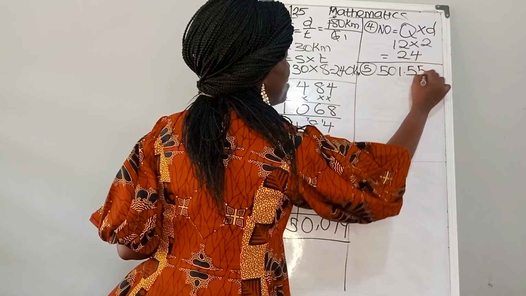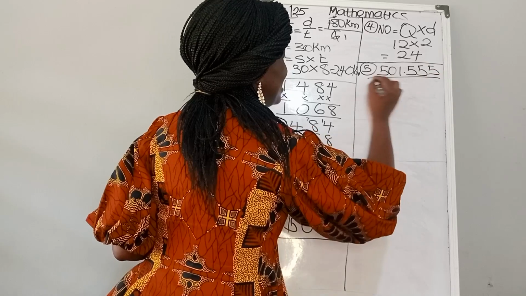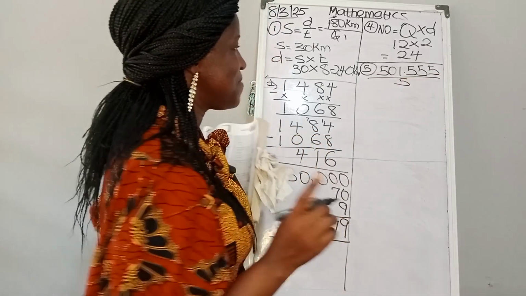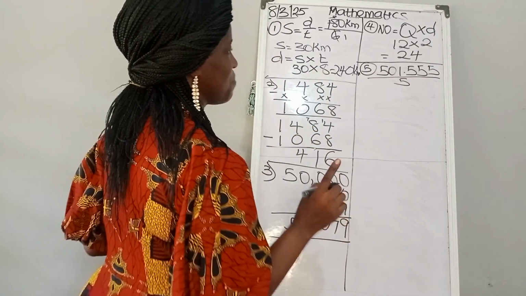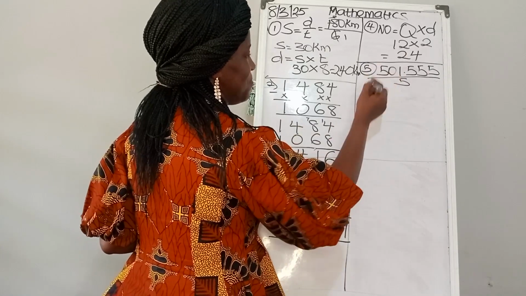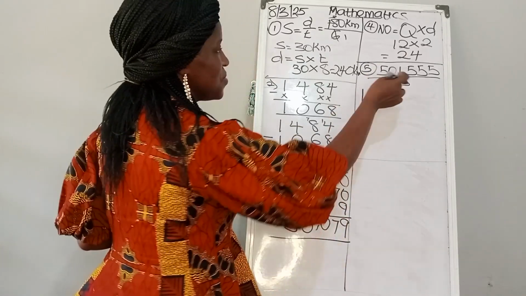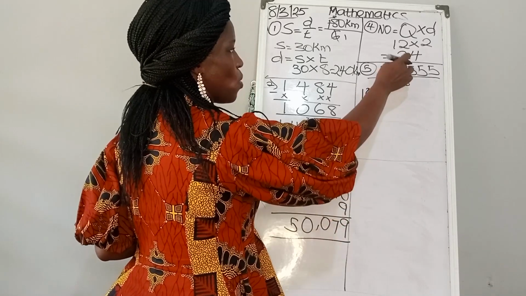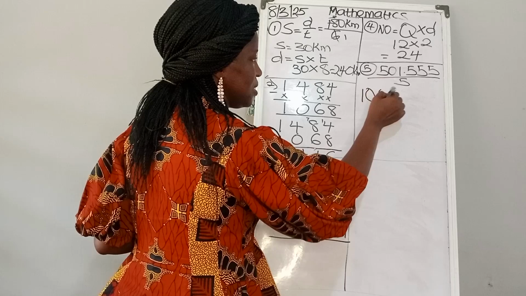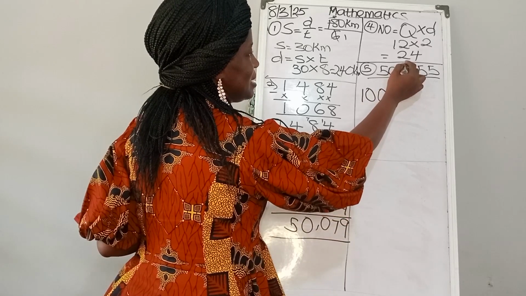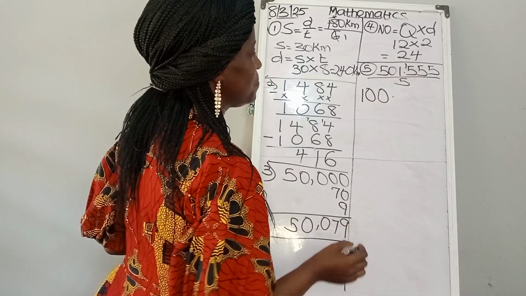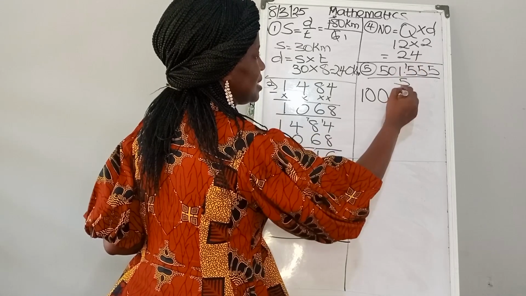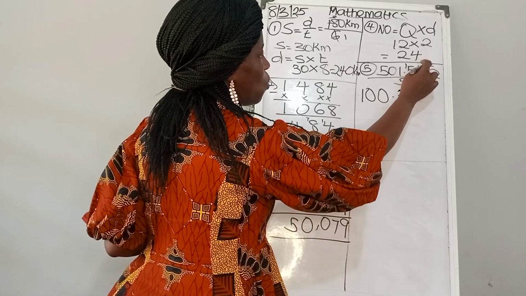Our number 5 question says divide 501.555 by 5. This is a very simple question, but you just have to be careful. 5 in 5 we have 1. 5 in 0 we have 0. 5 in 1 we have 0. Then this one we bring down here, making 15. 5 in 15, that is 3. 5 in 15, 3.